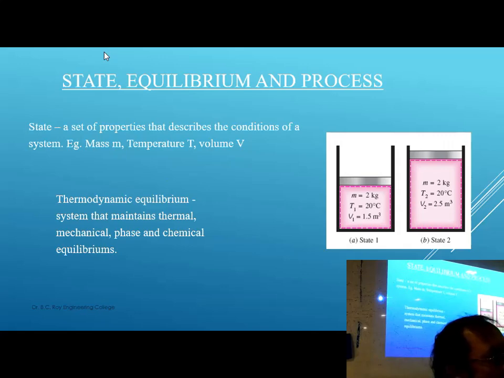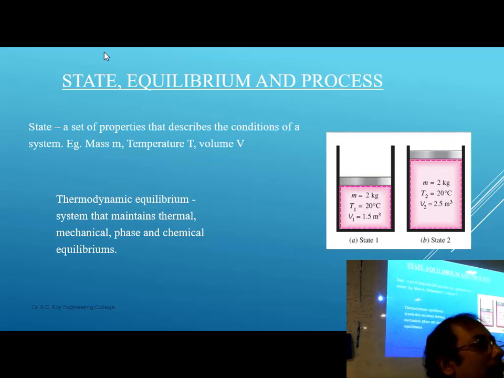Diamond, solid. Graphite, solid. But all are carbon, all are carbon solidified. But these phases are different. Diamond is one phase. Fullerene is another phase. Graphite is another phase. But all are solids. So that way phases are numerous in number. States are very limited. Only five states are known. So states and phase I have clarified.